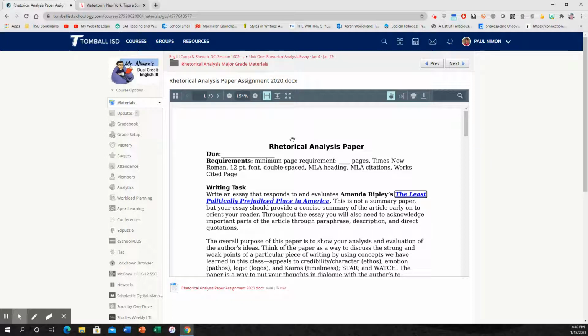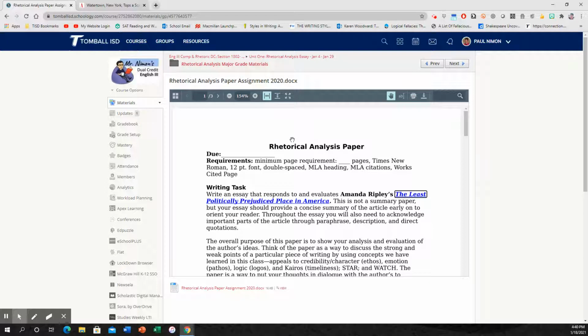And then you're going to have your claim. Now, your claim is going to be whether or not the author succeeded or failed in her claim based on the 4 appeals. So you're going to say something like, the author's claim that dogs are better than cats is sufficiently demonstrated throughout this paper through the use of strong ethos and logos, decent pathos, but mediocre kairos, or something like that. Okay, that's your intro, and that's your thesis at the end of your intro.